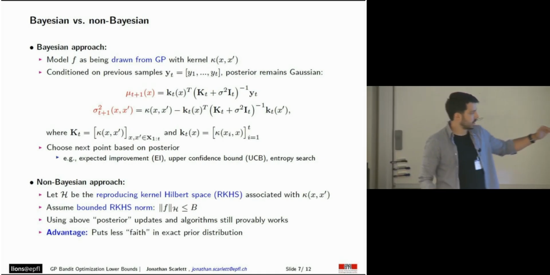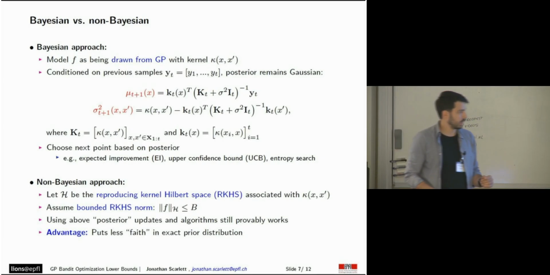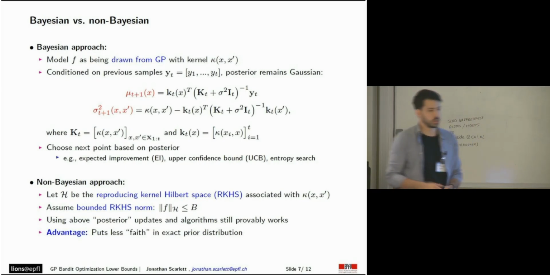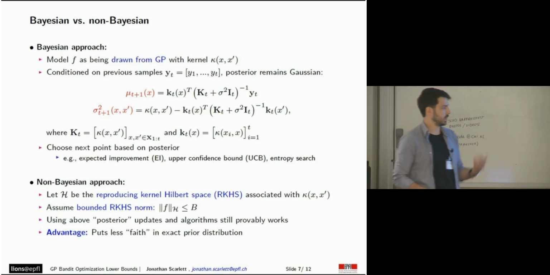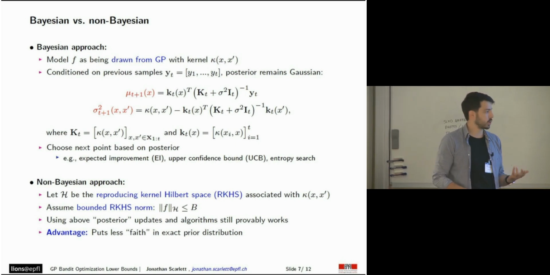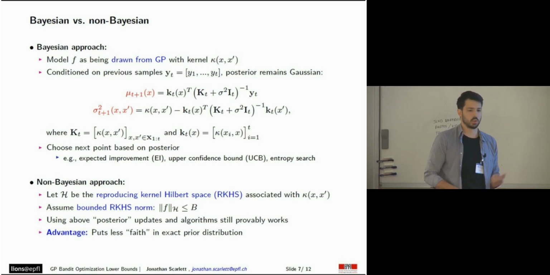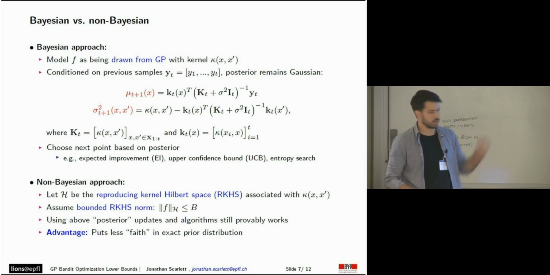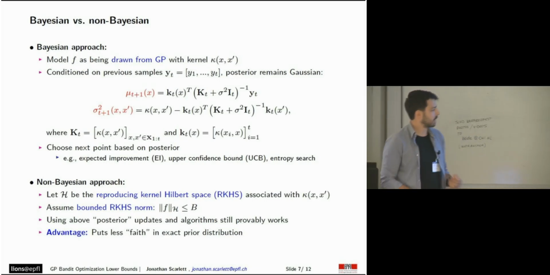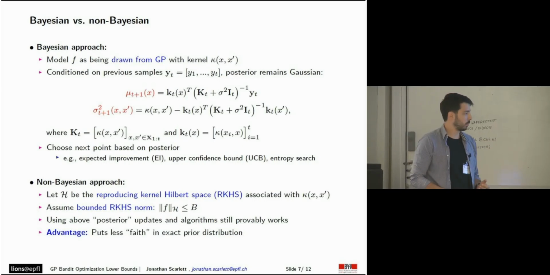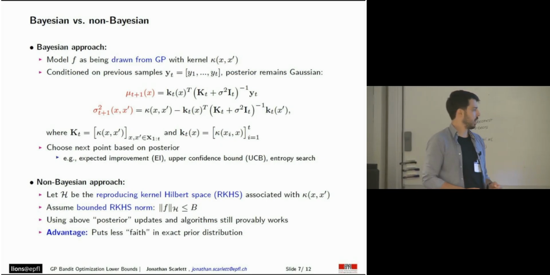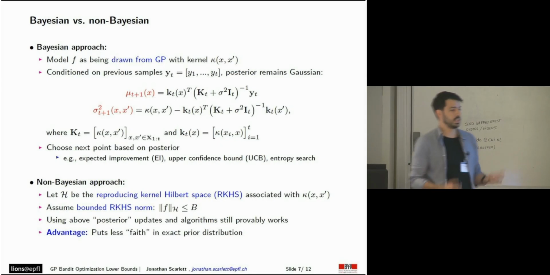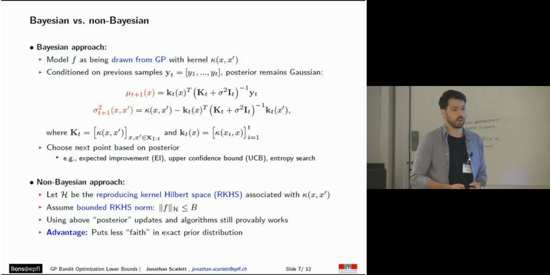Now, in the non-Bayesian approach, we assume that there's a kernel function and it induces a reproducing kernel Hilbert space. Here we are going to assume, in this work in particular, that the unknown function has a bounded RKHS norm. So in this work, we are going to consider the non-Bayesian approach. A nice thing about this approach is that the posterior updates and the aforementioned algorithms still work in this setting. One advantage of this setting is that it puts less faith in the exact prior distribution.